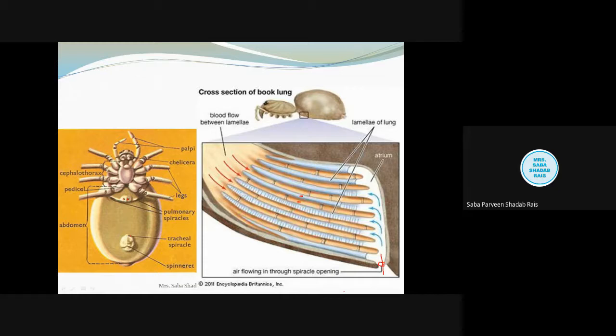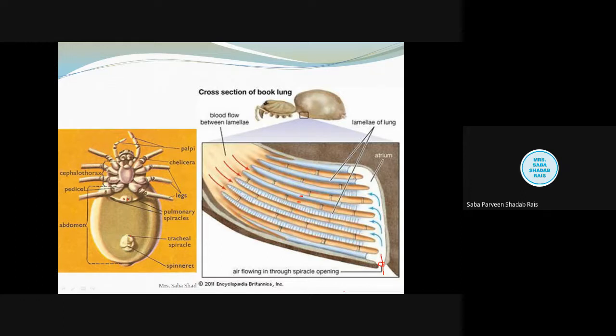When we talk about the dorsoventral muscle, as I told you, two muscles will play the role. First we'll see the role of the dorsoventral muscles. When it contracts, what is going to happen? The pulmonary chamber is going to be compressed, and the air that entered into the interlamellar space will be forced out into the atrial chamber. Now this atrial muscle will contract with the pressure of the air, and this will force the air from the atrial chamber to go outside.